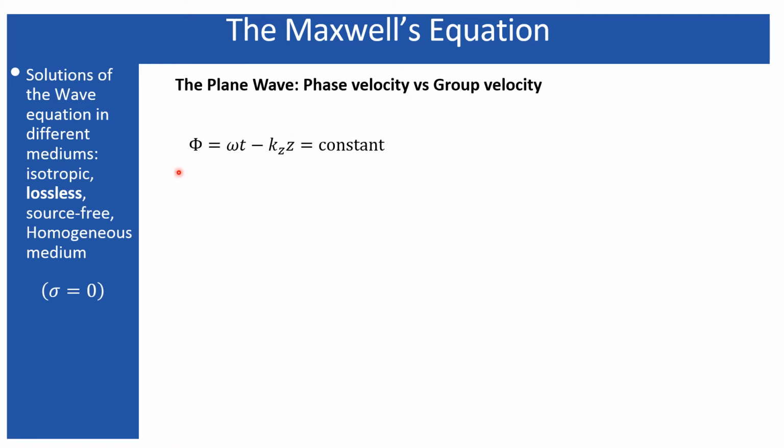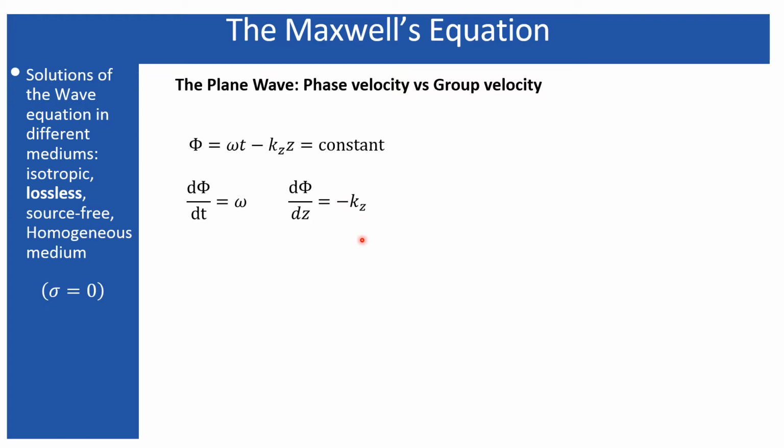So if I differentiate it with respect to time, an angle when differentiated with respect to time results in the angular frequency. Here we have the angular frequency omega. So the differentiation of the phase with respect to time results in this omega. Similarly, the differentiation of the angle with respect to the spatial dimensions results in the angular frequency in space, the spatial angular frequency. This is the temporal angular frequency, this is the spatial angular frequency.